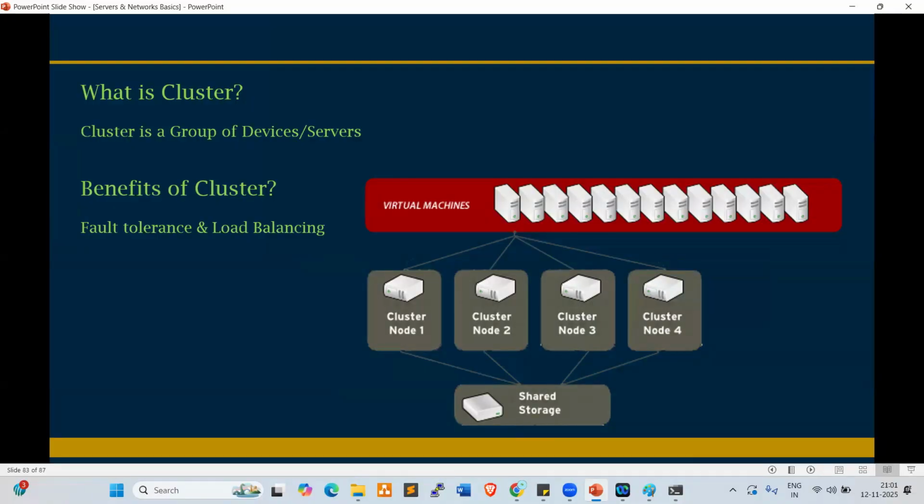Clear, right, everyone? Cluster is nothing but a group of servers or a group of devices. The benefits of a cluster are load balancing and fault tolerance. Clear, right?